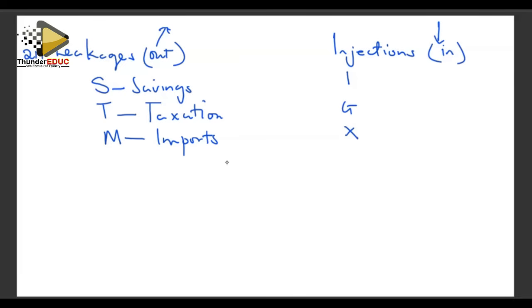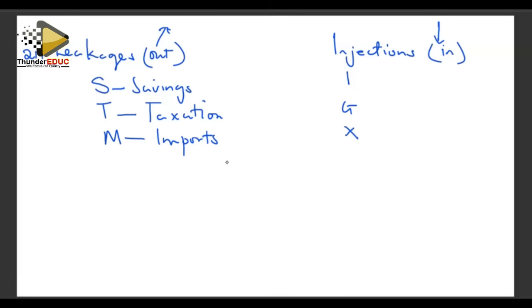Then when you look at importation, money that has been spent on imports is money that has gone out of the country's economic circulation. It's money which has been spent on other economies. When we import goods, we pay for the goods in a foreign country, and in that dimension we are reducing the amount of money circulating in our own economy. However, on the other side, these leakages will have a compensatory effect on injections. Each and every leakage will come back as an injection into the circular flow.